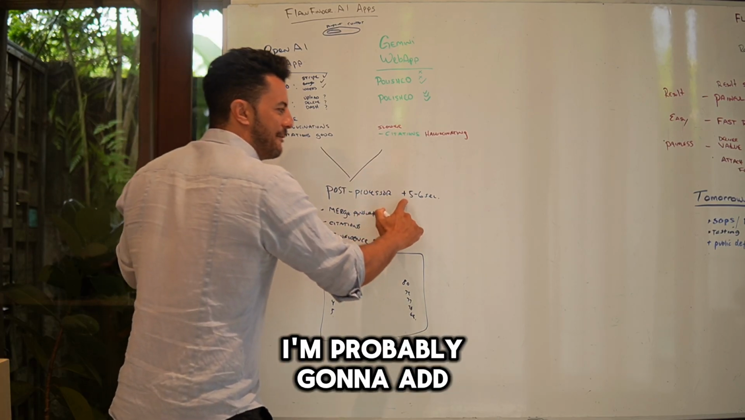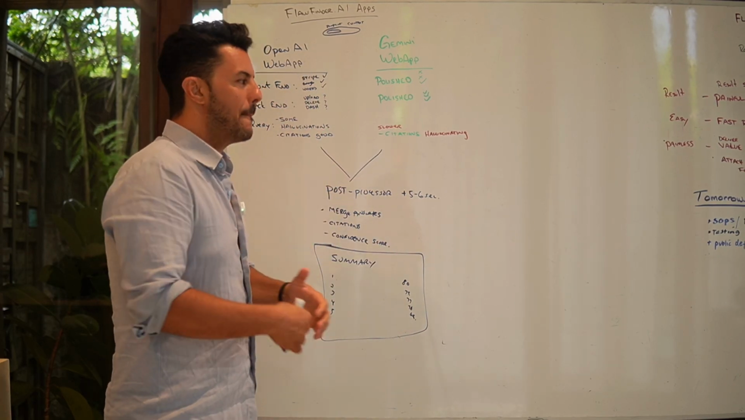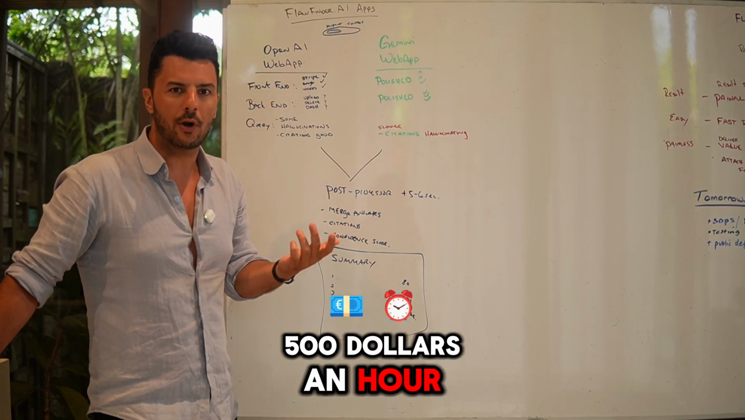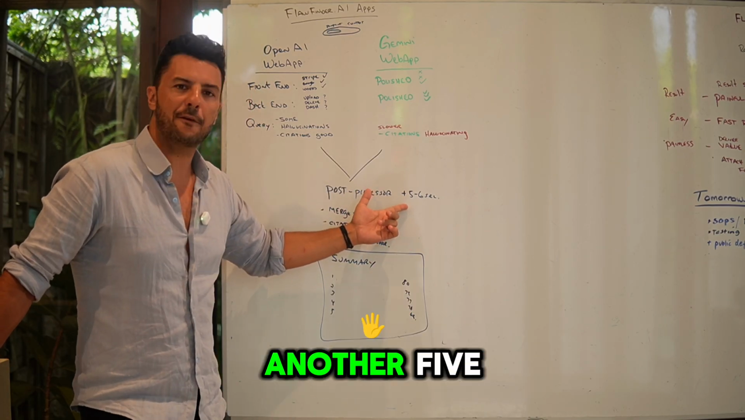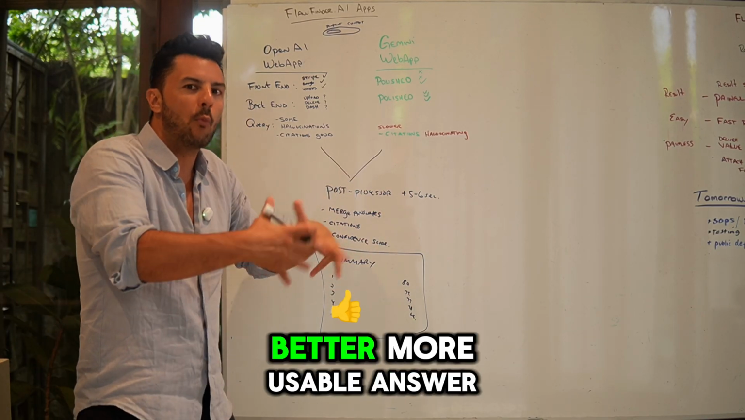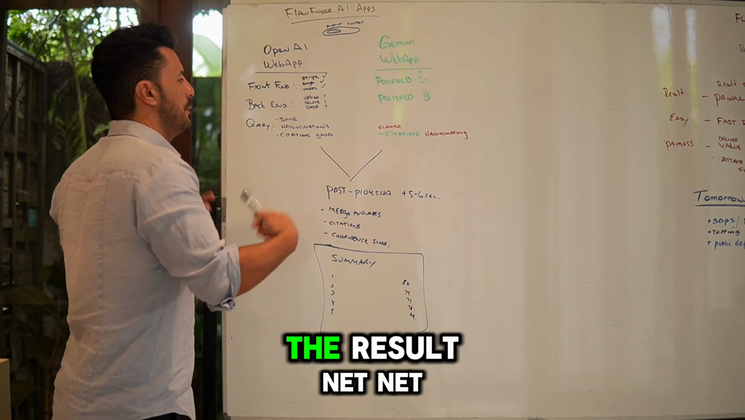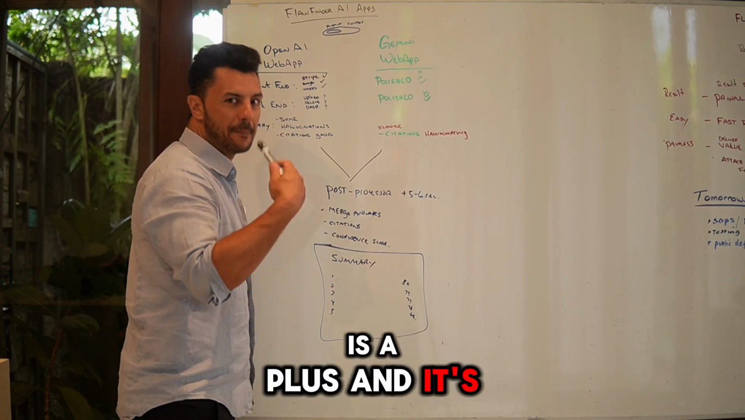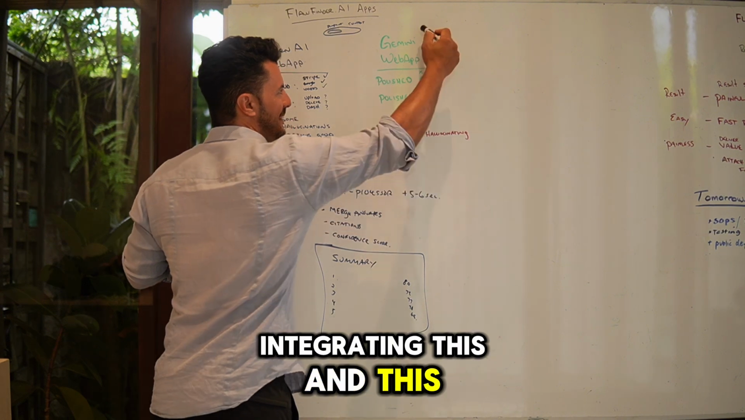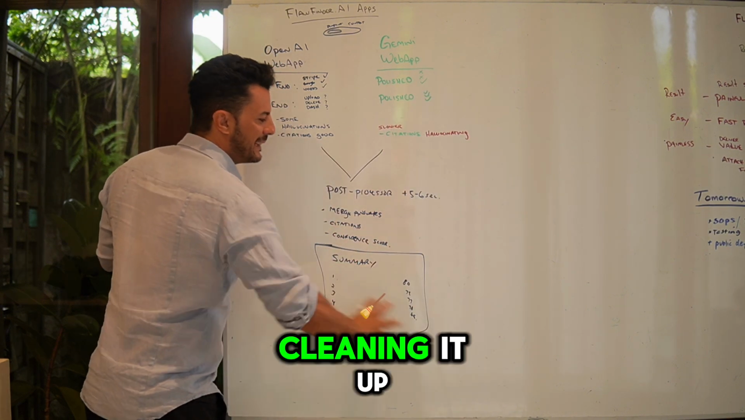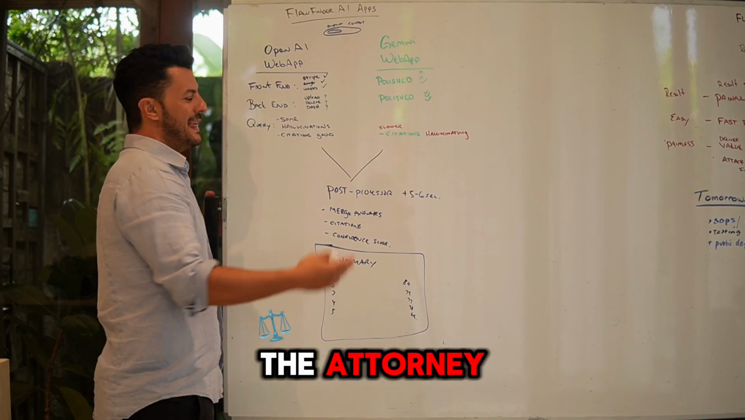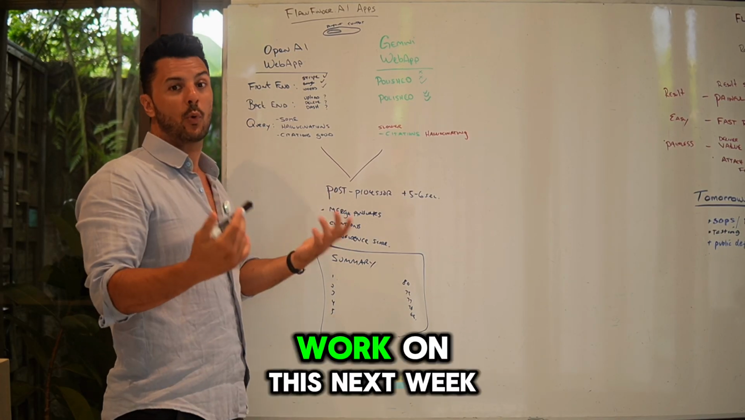I'm probably going to add 5 or 6 seconds to each search, but if you understand attorneys charge $400 or $500 an hour, if this takes another 5, 6, 8, 10 seconds but gives them a much cleaner, better, more usable answer, the net result is a plus. So we're looking at integrating this and this into the post-processor, cleaning it up, refining it, and getting a better output for the attorney. That's the engineering I'm going to have to work on next week.